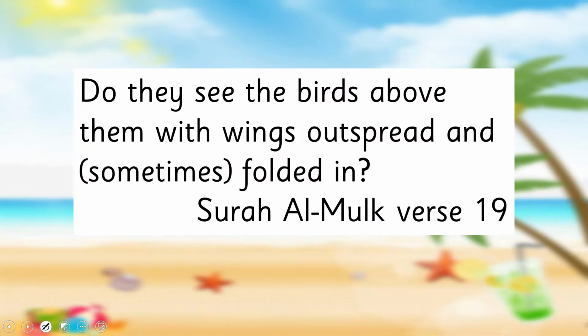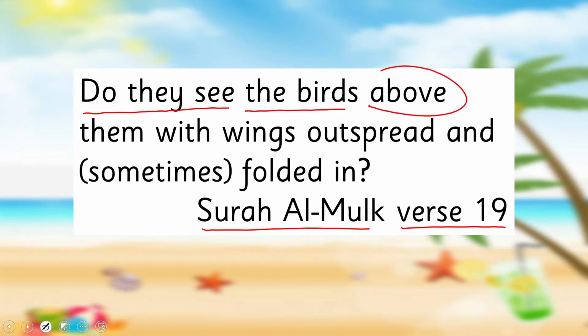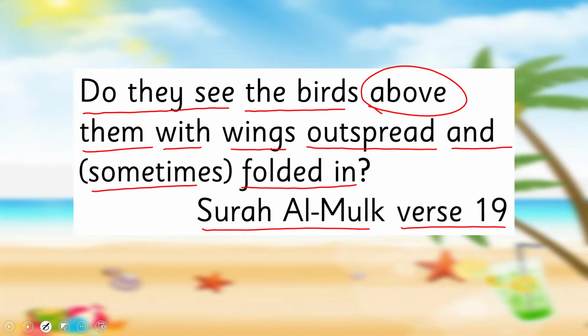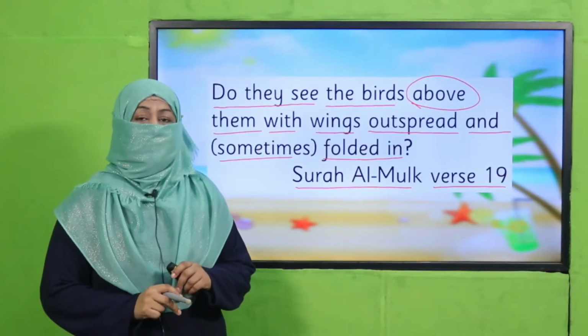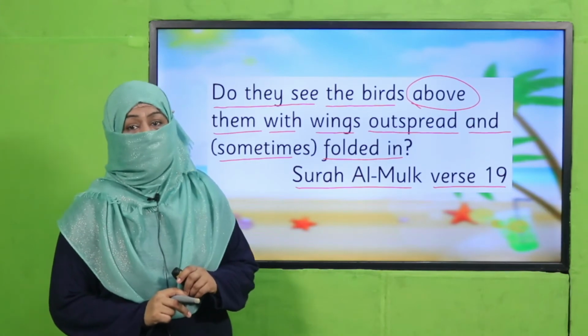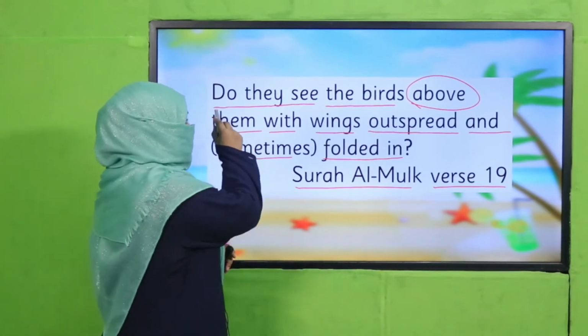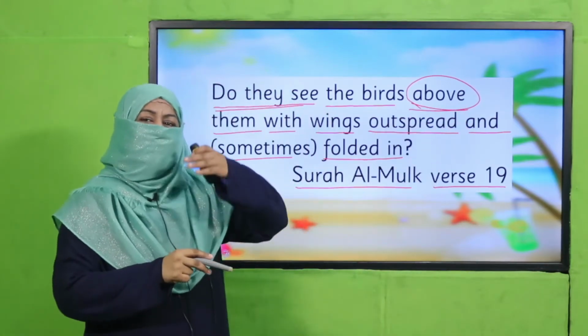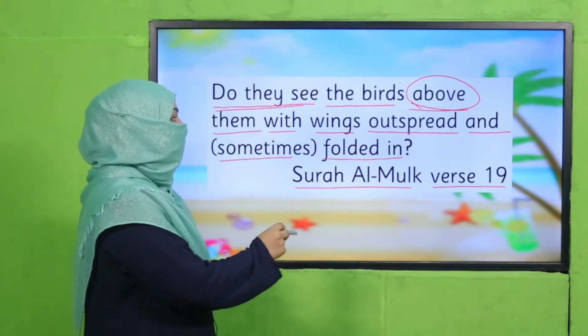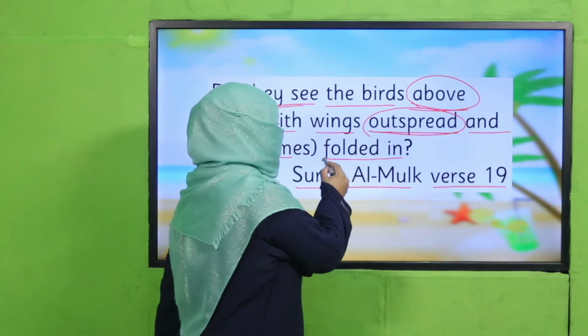Let's start with the name of Allah subhanahu wa ta'ala. Allah mentions in Quran, Surah Al-Mulk, verse 19: Do they see the birds above them with wings outspread and sometimes folded in? Yes, my dear children, what Allah subhanahu wa ta'ala is telling us in this word. Beta, Allah wants us to look at birds when they are flying. Allah says, do you see the birds above you? Now this word, above. Because when birds fly, they are high in the sky. And how do they fly? They outspread their wings and they fold their wings.